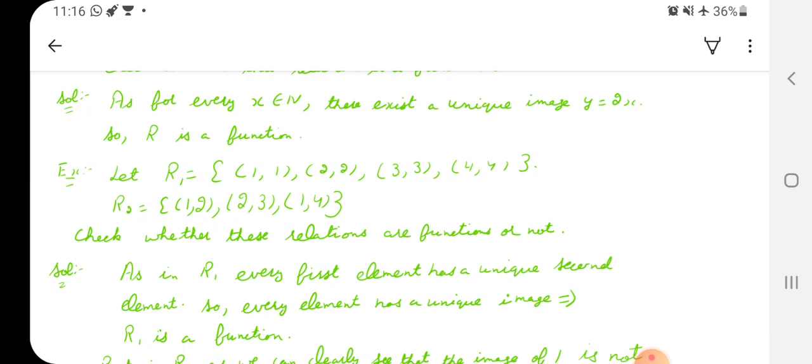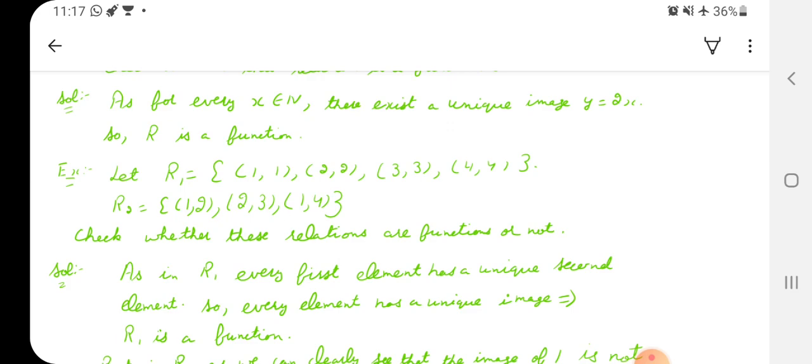So every element has a single unique image, right? Every element possesses an image and they possess a unique image, so it will be a function.